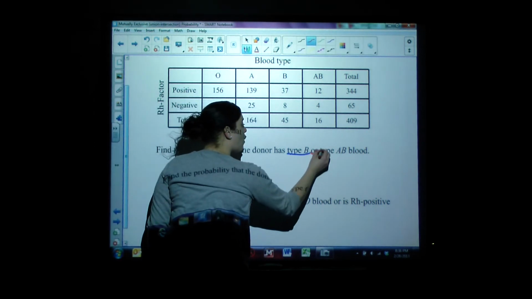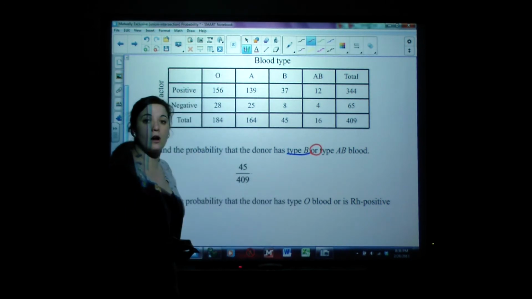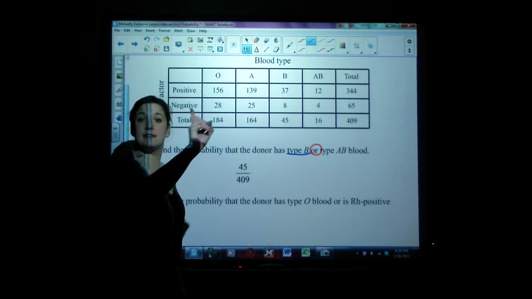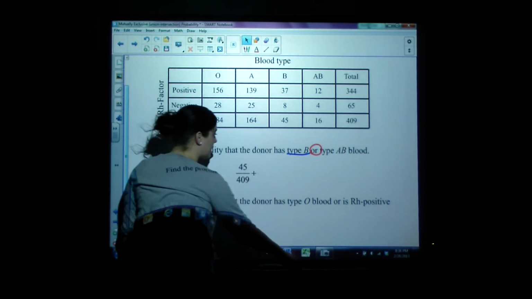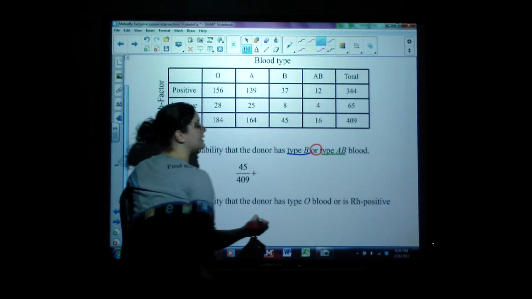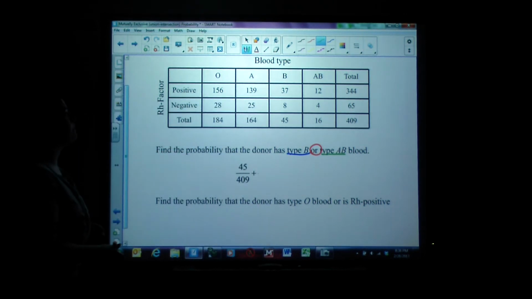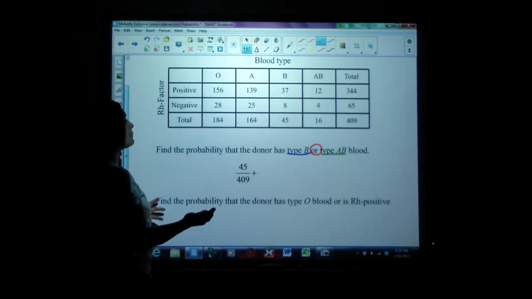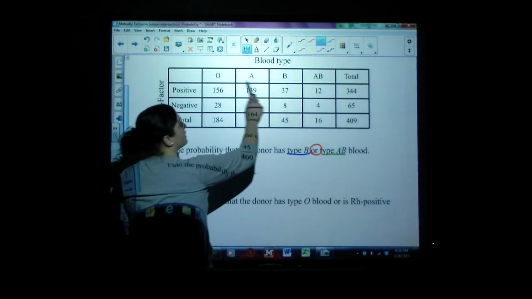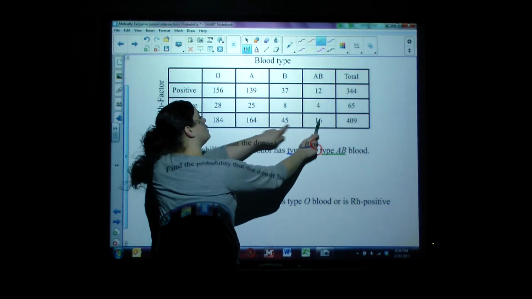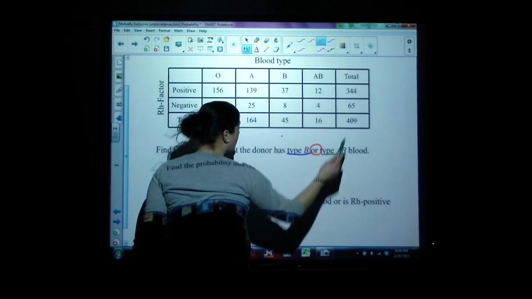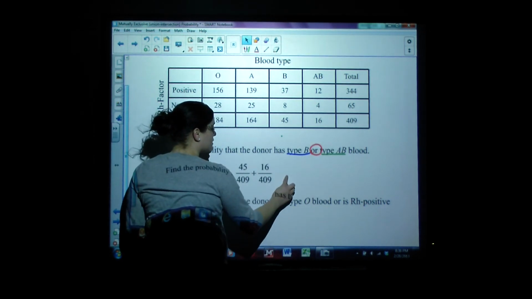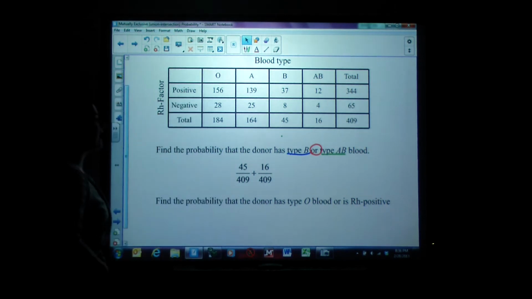And then it says or. So what do we do when we say or? We add and subtract the overlap. So we're going to add that to the next event, which would be the idea of somebody having AB blood. So what's the number of people who have AB blood? Let's look at our table. AB total. 16 total people have AB blood out of the 409 total donors. So that would be 16 out of 409.